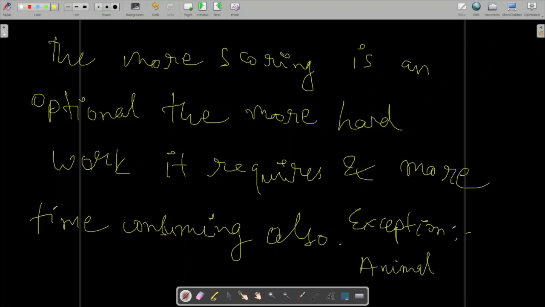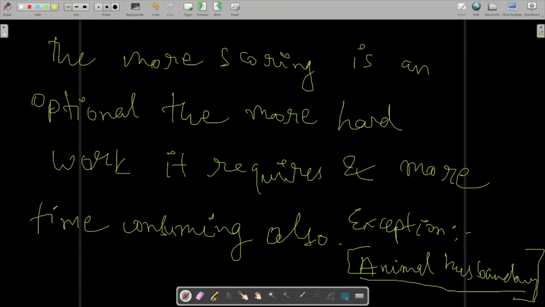Out of all the 48 optionals, animal husbandry is the most scoring optional, and it does not require as much hard work as maths or physics. But a person taking animal husbandry optional must have done his degree in animal husbandry only.